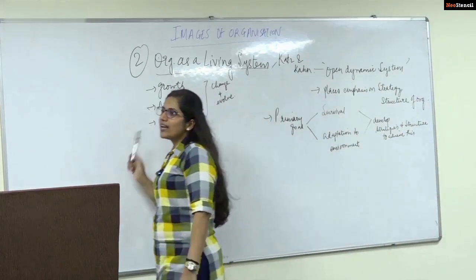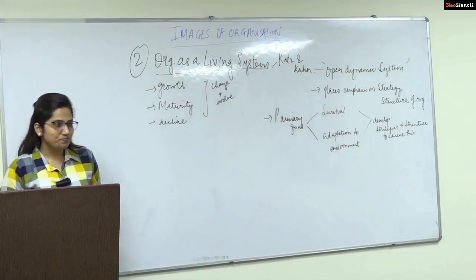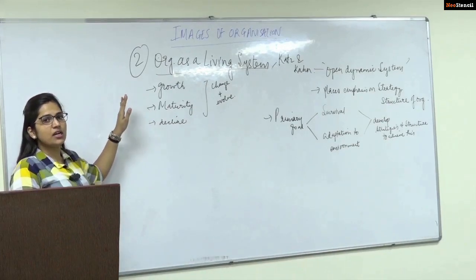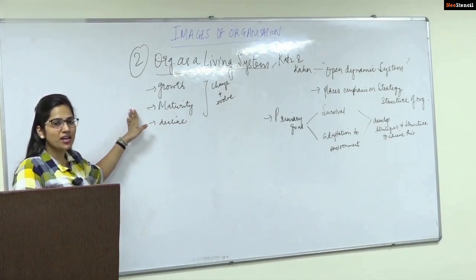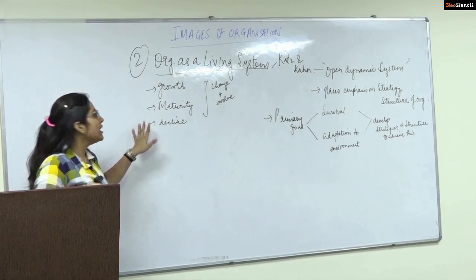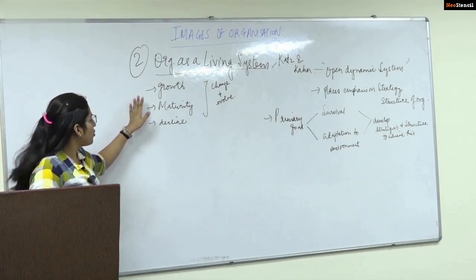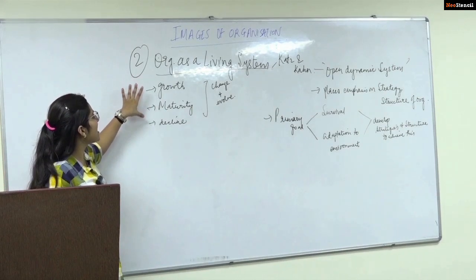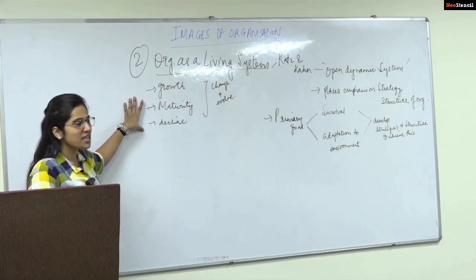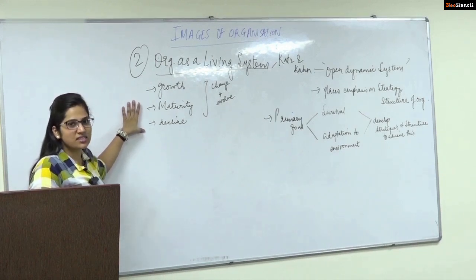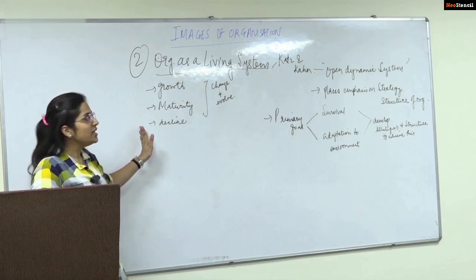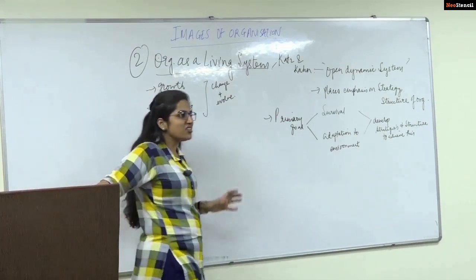Now, why is organization referred to as a living system? Because like individuals, organizations grow, they mature, and they decline. Individuals also go through all these stages. So organizations have been compared here to living beings. They have been given a life system perspective. They grow, they mature, they decline, they change and evolve. Why do they change and evolve? Because